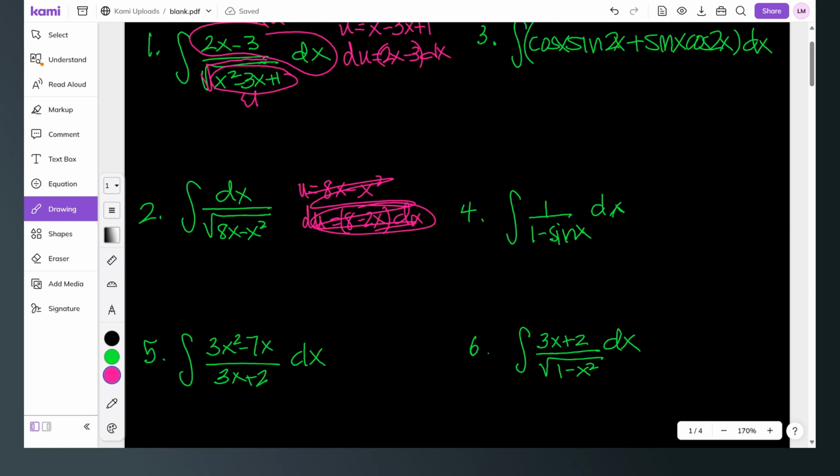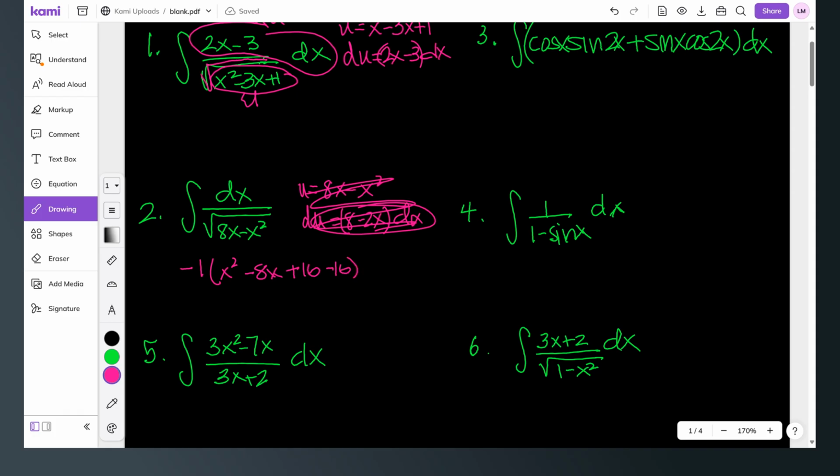In the denominator, underneath the radical, I'm going to try to complete the square. I'm going to factor out a negative 1, and that gives me a positive x squared minus 8x. Then I divide the middle term by 2 and square it: negative 8 divided by 2 is negative 4, squared is 16. So I add 16 and subtract 16, because that's 0.